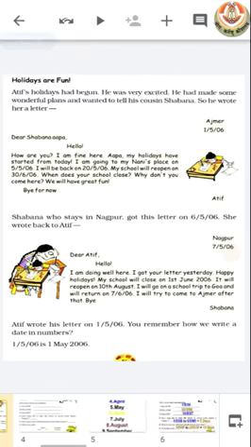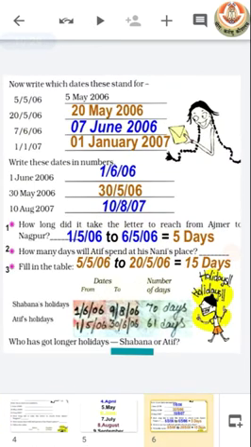So from 1st of May to 6th of May, it takes 5 days: the 2nd May, 3rd May, 4th of May, 5th of May and then 6th of May. Total 5 days it takes.